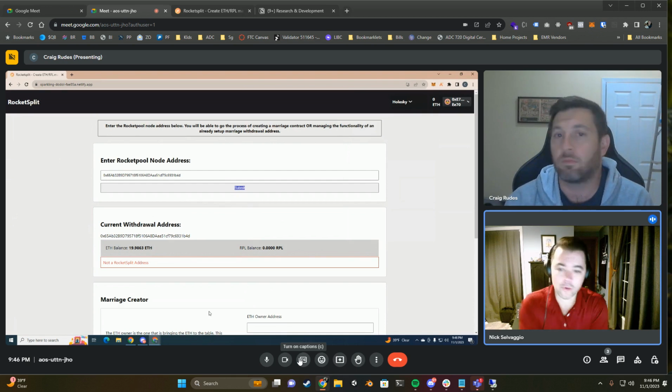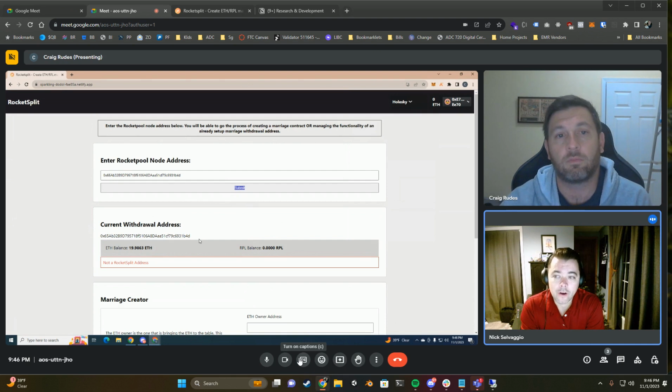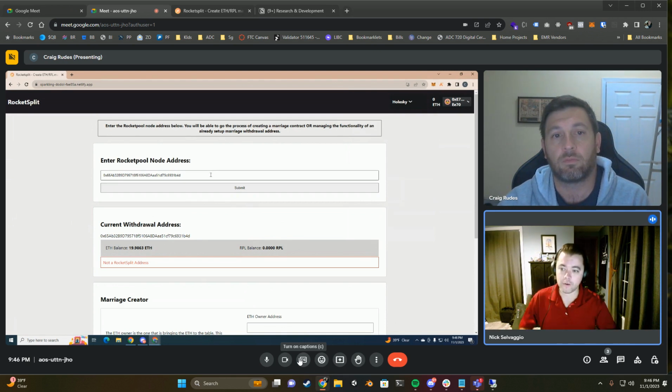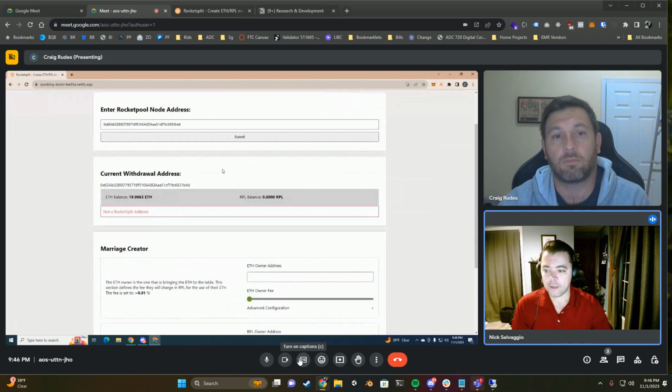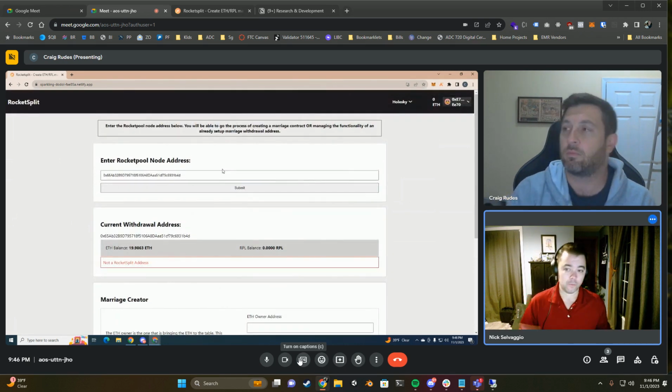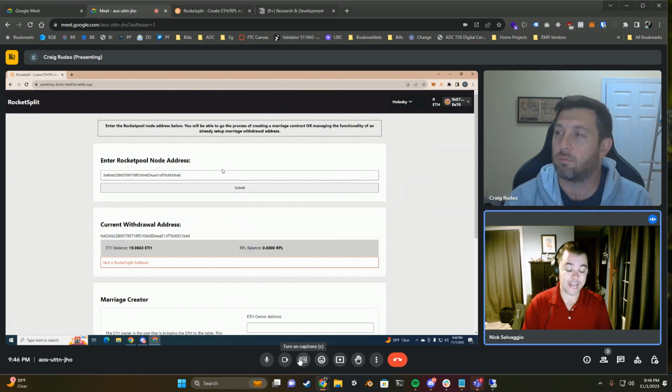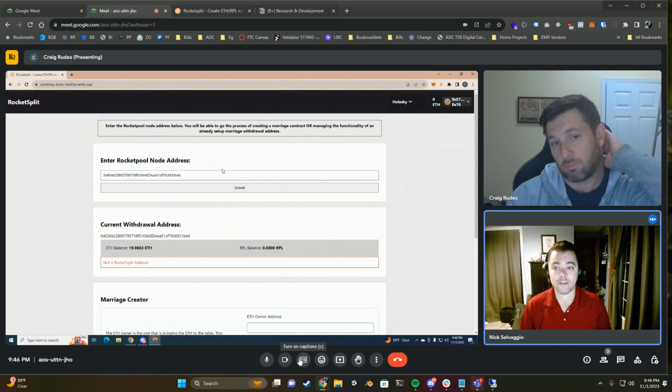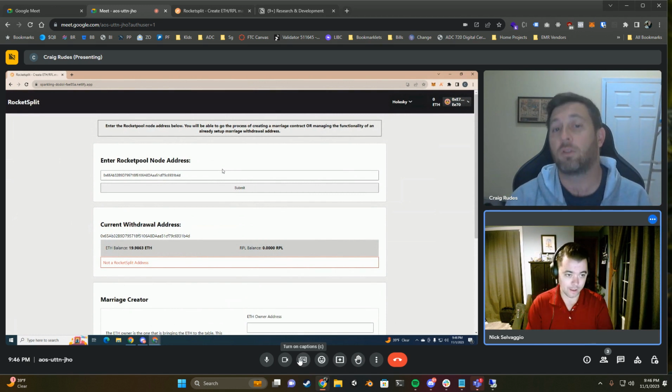Okay, so we are recording, and we're going to go through a testing round on Holesky for Rocketsplit. And Craig, you are running right now. You looked up the node, and we do not have a withdrawal address right now. The node is a fresh node. We didn't even set the withdraw address on the node to anything, and so the withdraw address by default is going to be the node address right out of the gate.